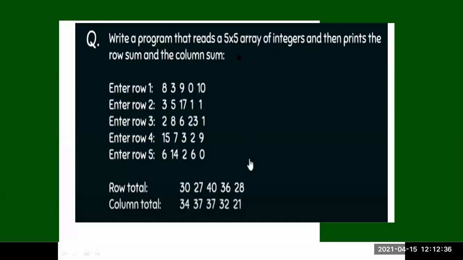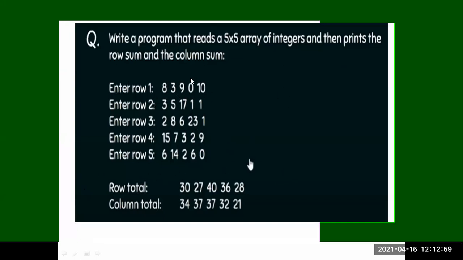Write a program to read 5 by 5 array integer elements and then print the row sum and column sum. So I am taking 5 rows and 5 columns. I write the program for summing these row values and these column values.